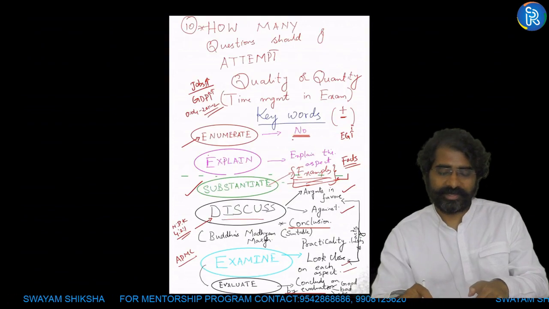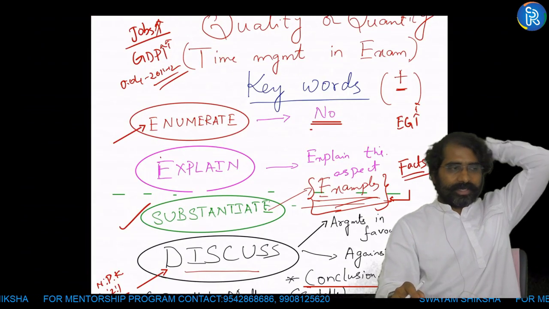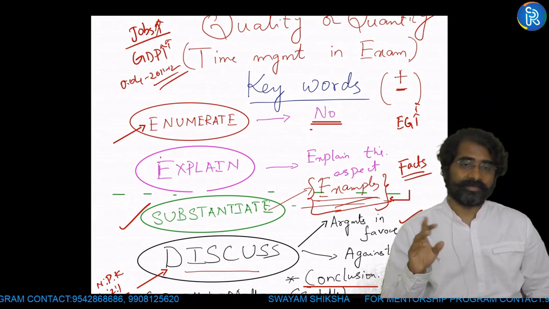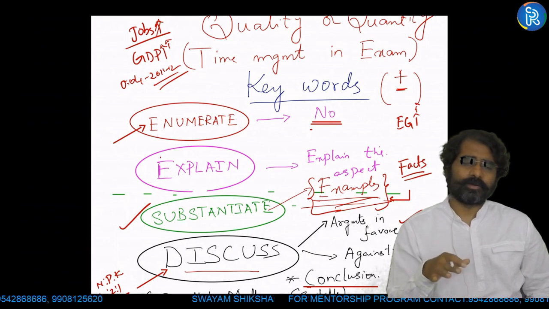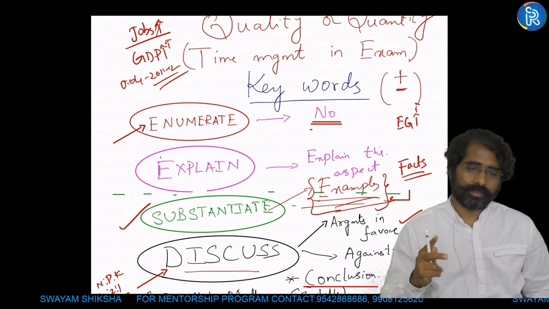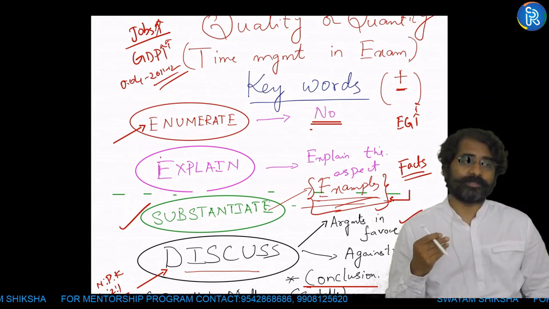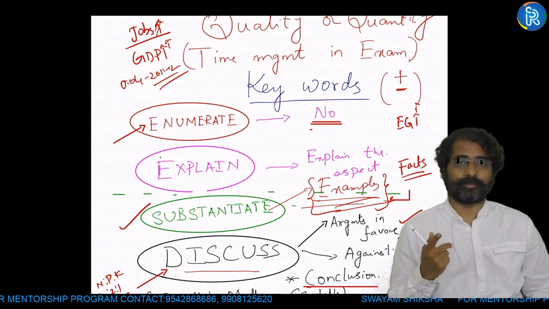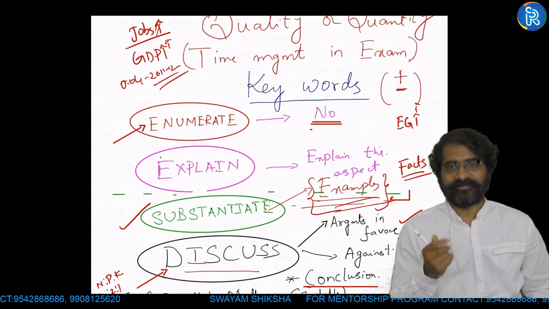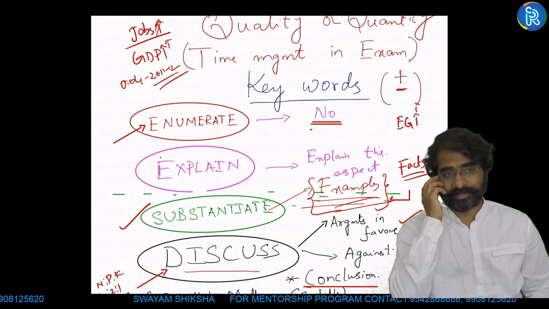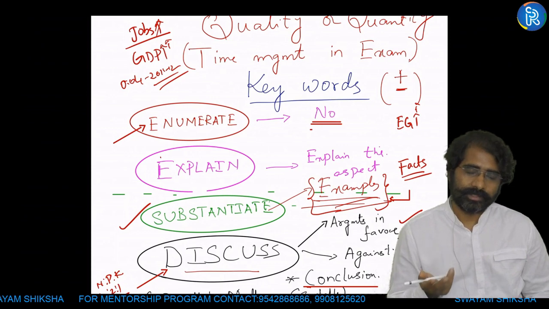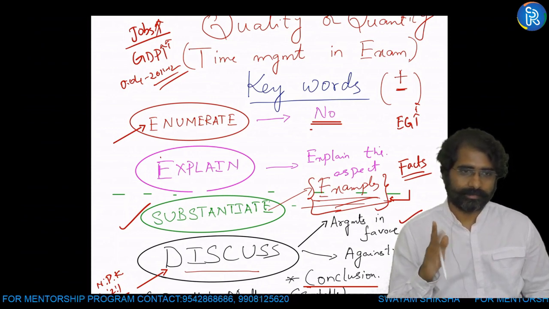So you may find different keywords. But remember, doing justice in the GS paper is difficult, because more than keywords, attempting 17-18 questions is important. So if you're not able to figure out the keyword, it's okay. First of all, complete the question. That's very important. But if there is scope for understanding, a few aspects you should be very keen on is substantiate. When you're saying substantiate, it is very clear that some facts have to be written, some numbers, because you cannot substantiate with English. You can substantiate with examples, or you can substantiate using data. Keep that in mind.